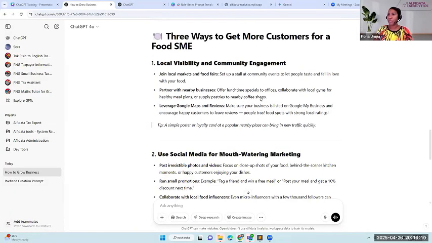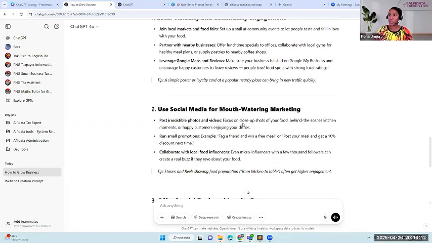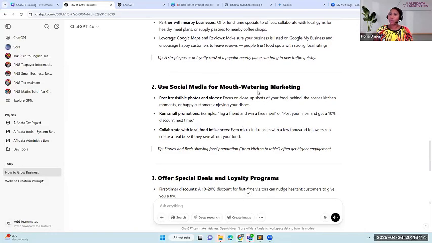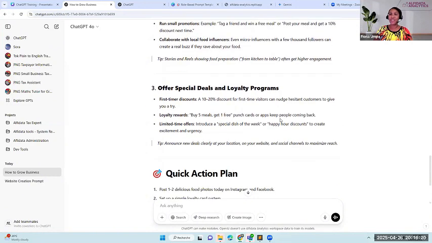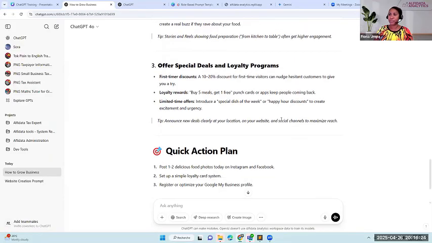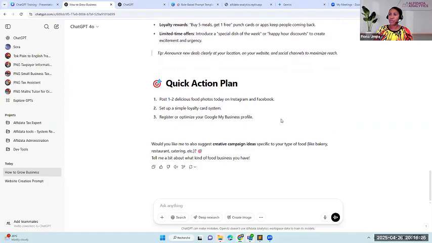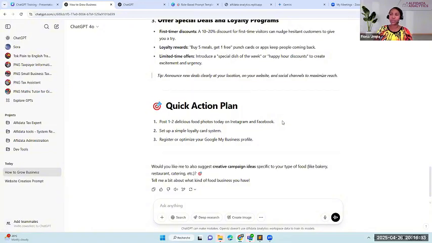Local visibility, community engagement, social media for mouth-watering marketing. The information that it gives back, you'll be surprised. It's very creative in the information that it gives back. So what you have to do is read through, understand, and then say, this is what I need, or this is what I don't need.